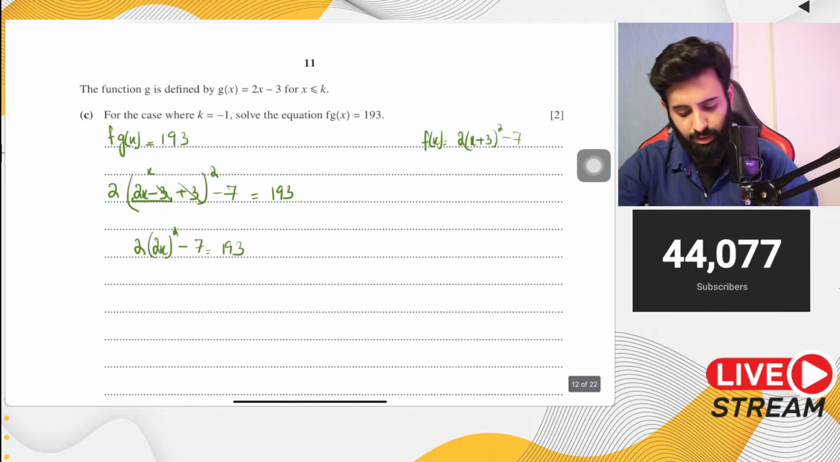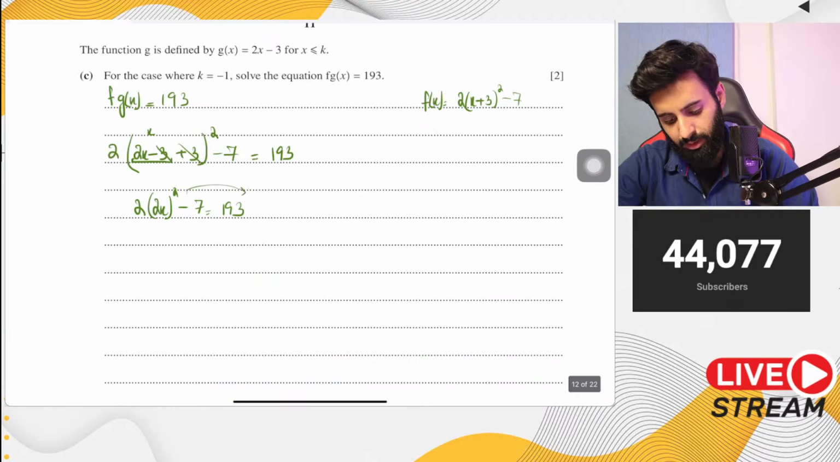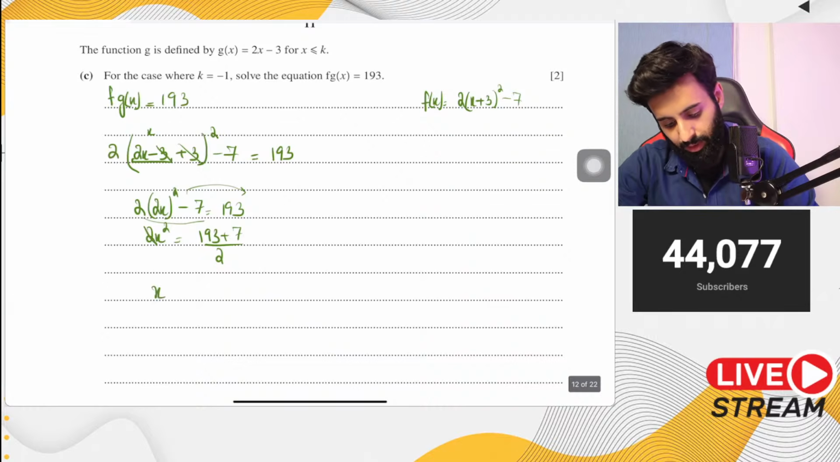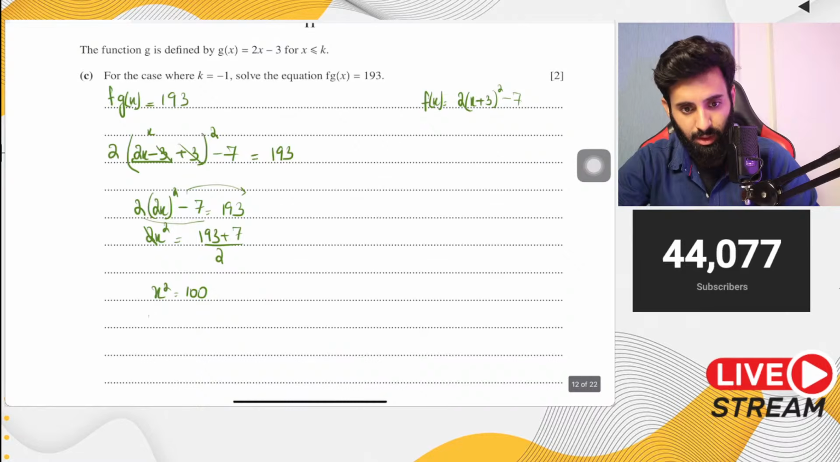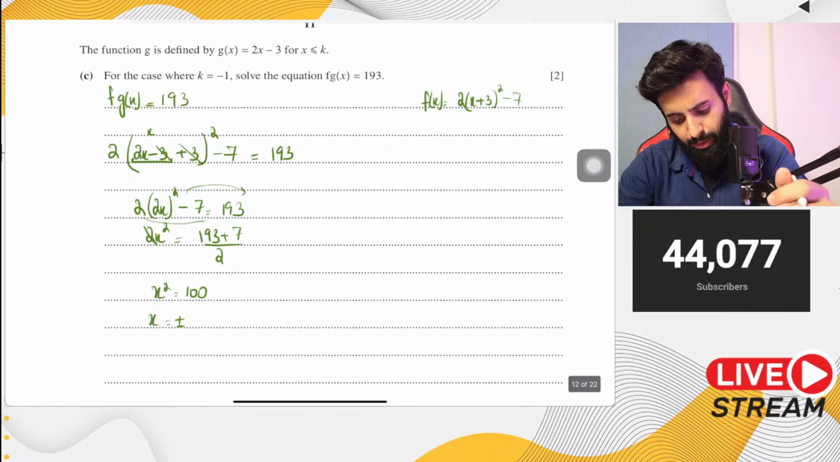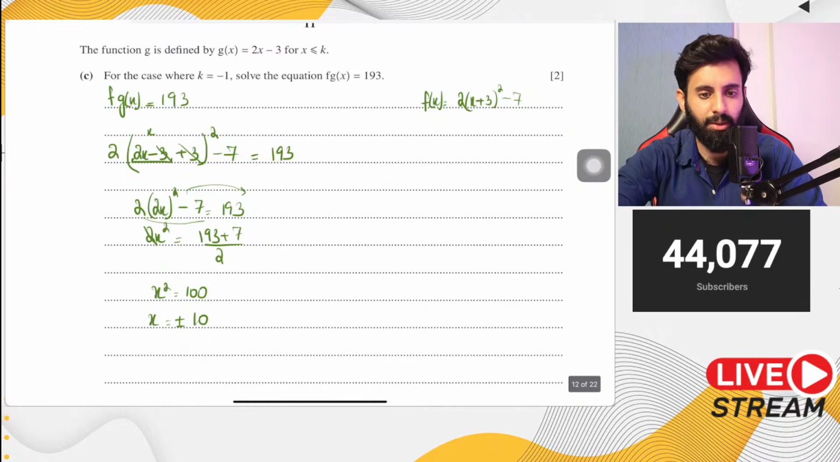You don't really have to expand it. Why? Because if you take minus 7 over to the other side, it becomes 193 plus 7. And if you take this 2 over to the other side, it gets divided. 193 plus 7 divided by 2, so that's 200 divided by 2, which is 100. So x squared equals 100. If you take the square root of 100, you get plus minus 10. Now what value are we going to go with?